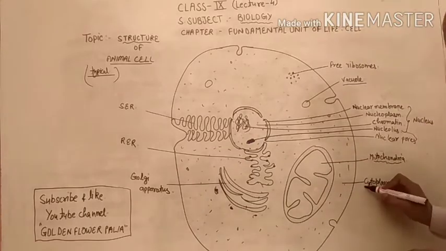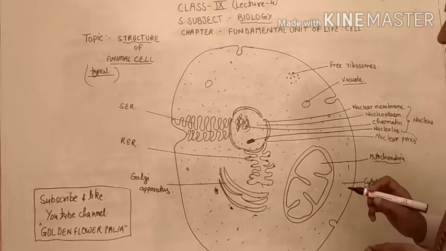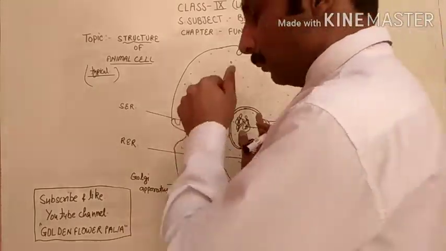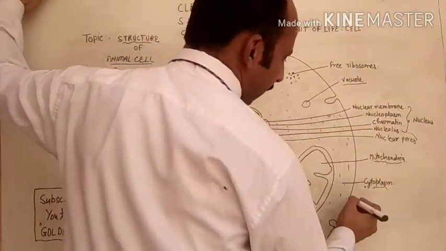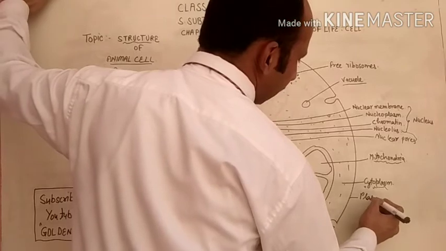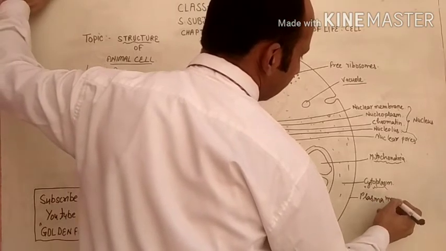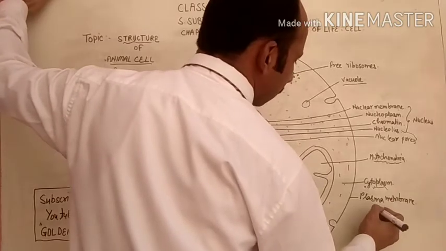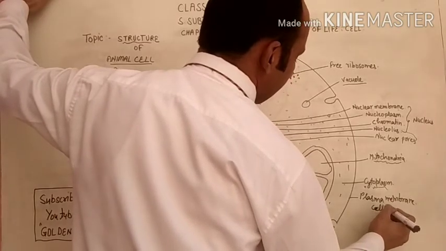Now, this is the cytoplasm. The cytoplasm is this liquid which is surrounded by a membrane called the plasma membrane, or cell membrane.